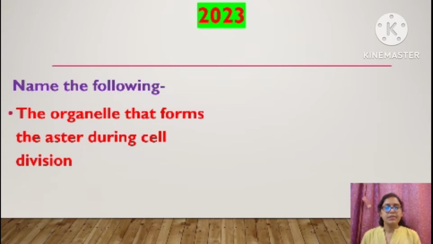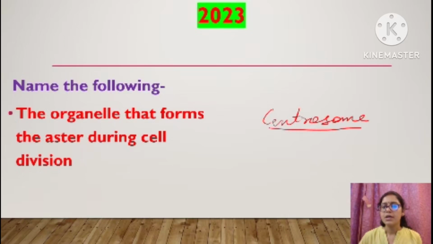Okay. The organelle that forms the aster during cell division. I told you aster will be formed in animal cell. In animal cell, there is one organelle known as centrosome. Centrosome we know, right? This is an organelle which gets split into daughter centrioles.